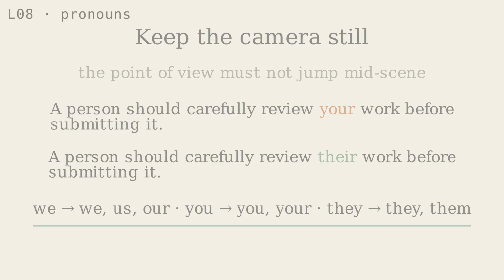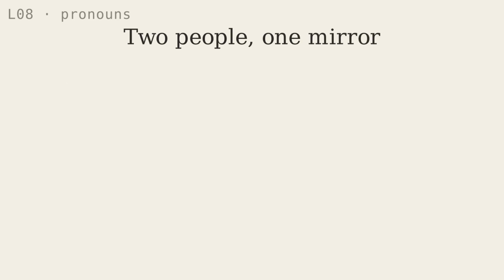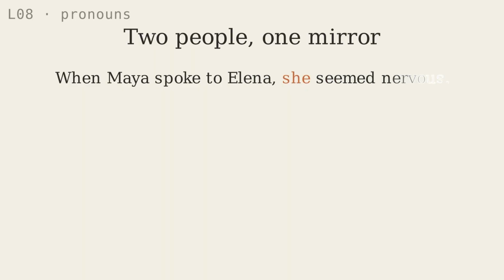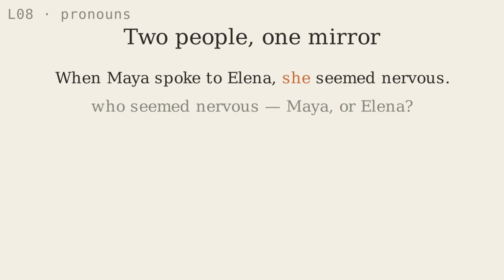There is one more problem to watch for. Sometimes a pronoun could refer to more than one noun. Consider this sentence. When Maya spoke to Elena, she seemed nervous. Who seemed nervous? Maya or Elena? The pronoun she has two possible antecedents. The reflection is unclear because two people are standing in front of the mirror.